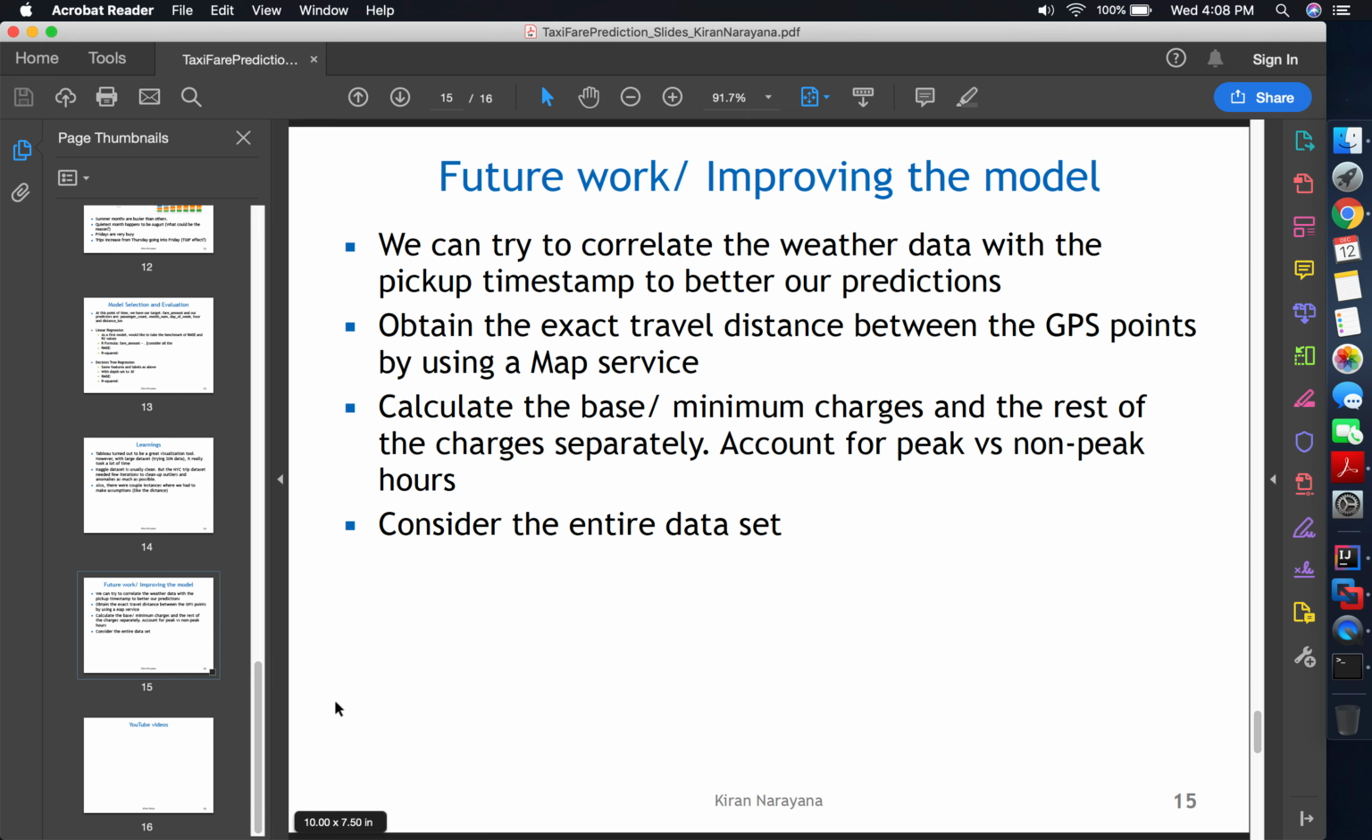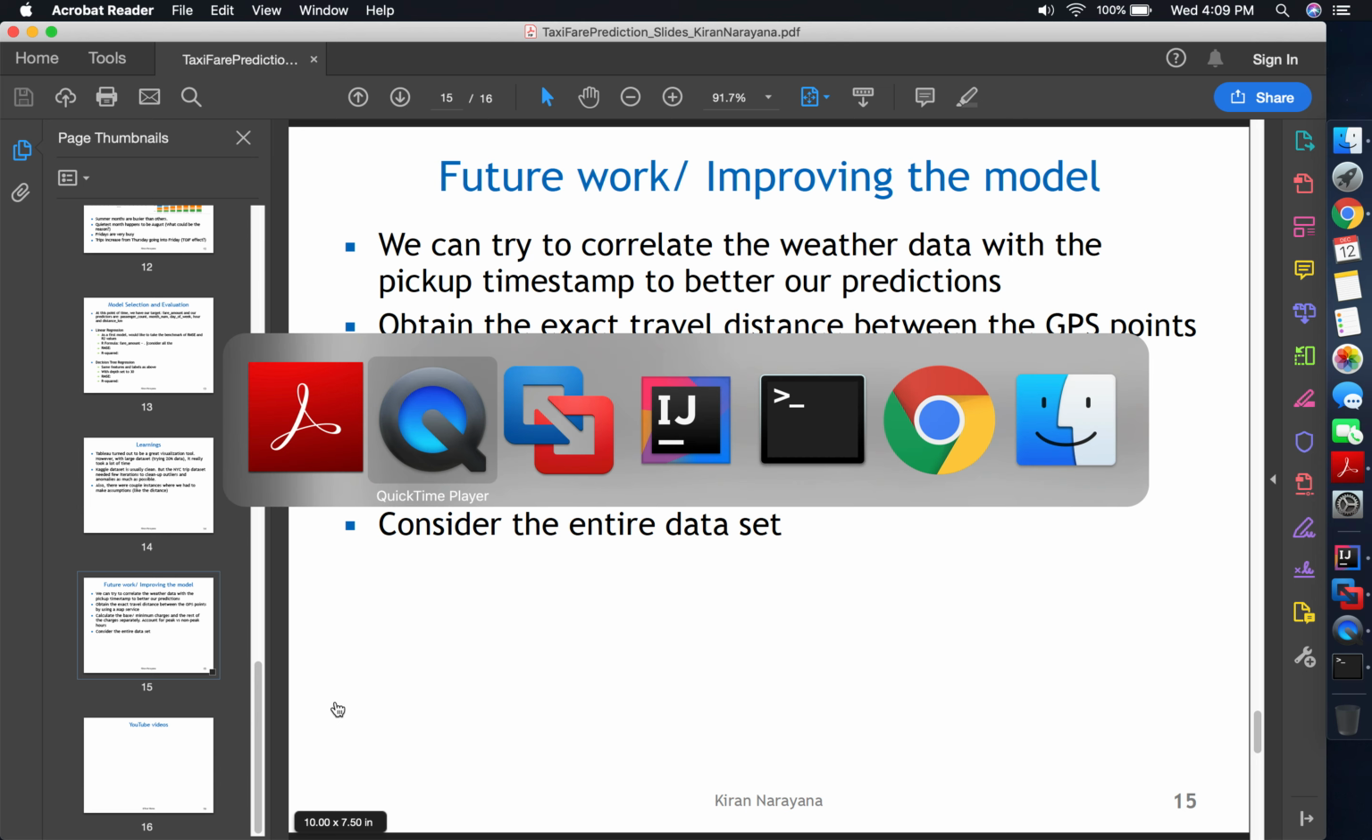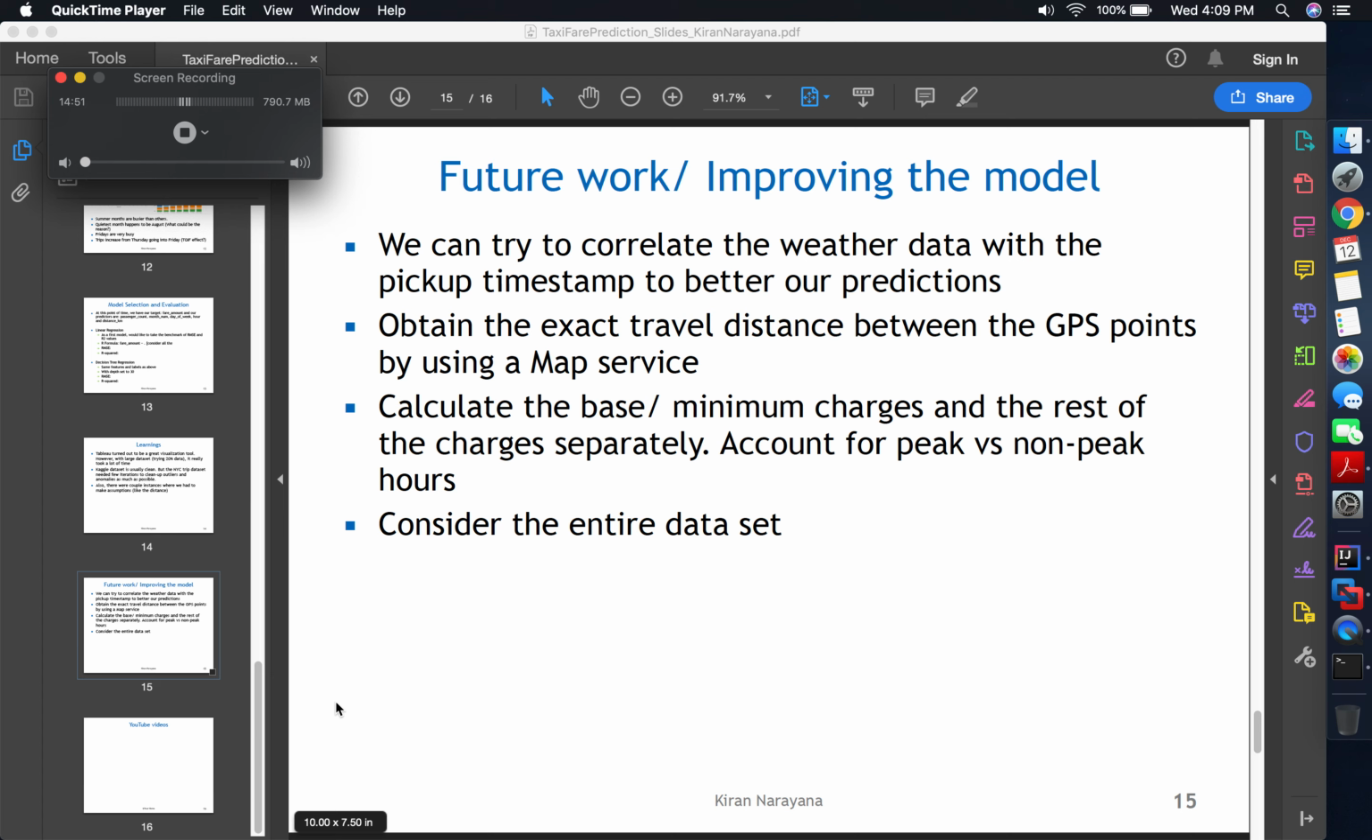We can try to correlate the weather data with the pickup timestamp to better our predictions, obtain the exact travel distance by hooking up to an actual geo service or a map service, maybe calculate the base and the minimum charges and the rest of the charges separately, maybe consider a big data set. So those are the future work or how we can improve the model.